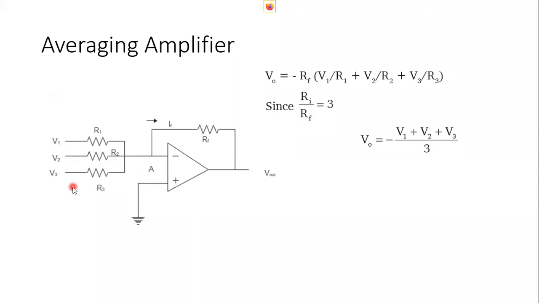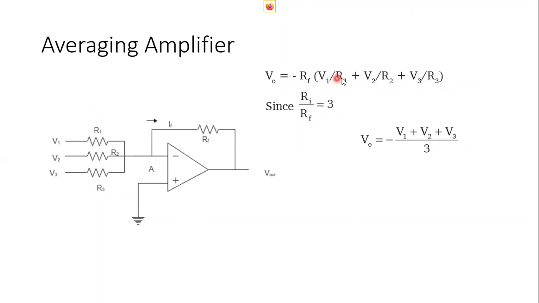If we are giving 2 input voltages, the ratio Ri by Rf should be 2. If we are using 3, then Ri by Rf should be 3. Then that summing amplifier can work as an averaging amplifier. Here we are using V1, V2, V3, 3 input voltages. So we know that the output voltage is minus Rf by total values of each current.